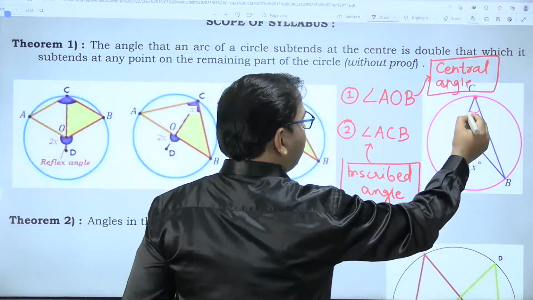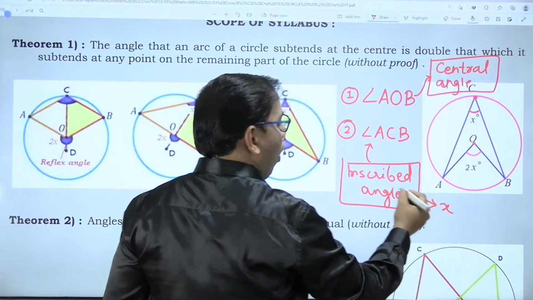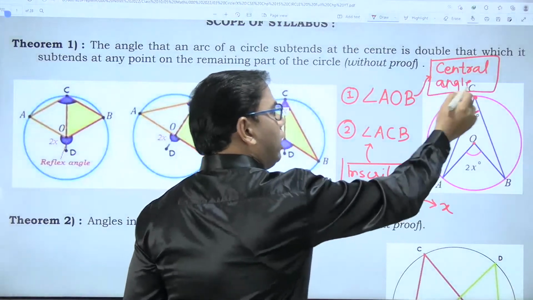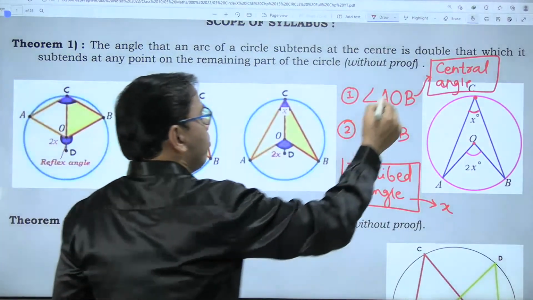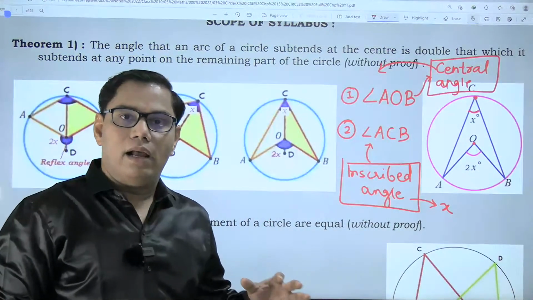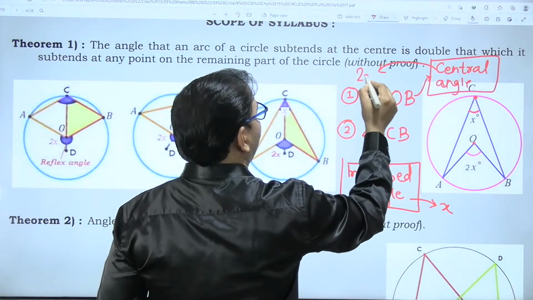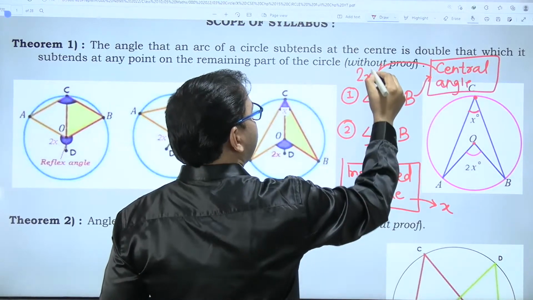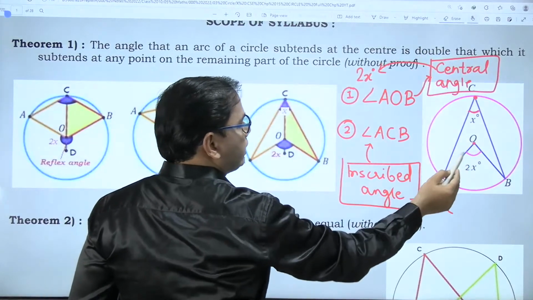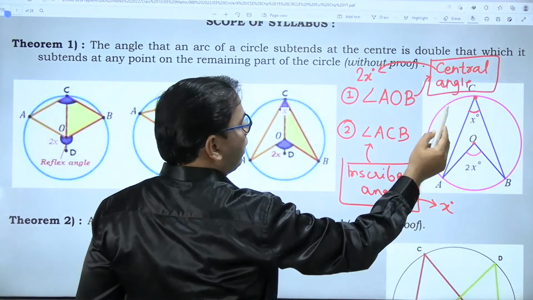And what is that relation? The relation is that if x is the measure of the inscribed angle, the angle whose vertex is on the circle, then the measure of the central angle, the angle whose vertex lies on the center, is double or twice the measure of the inscribed angle. So this is 2x. We can clearly see in this diagram that the central angle is 2x and the inscribed angle is x.